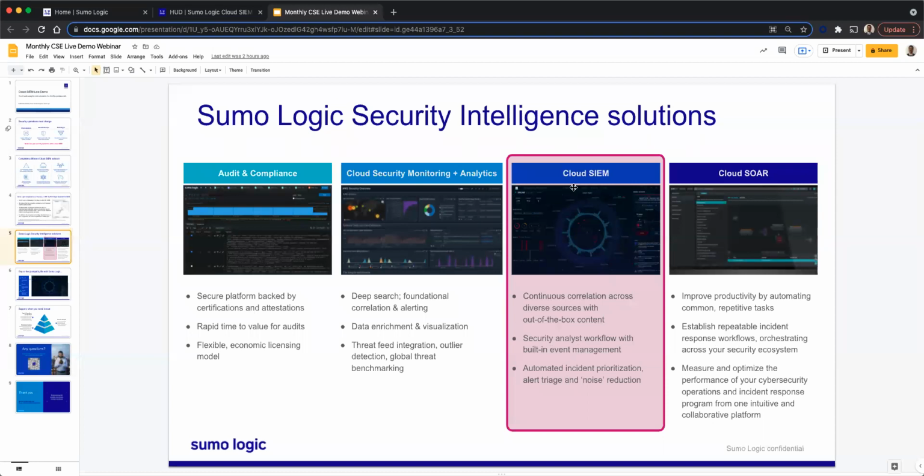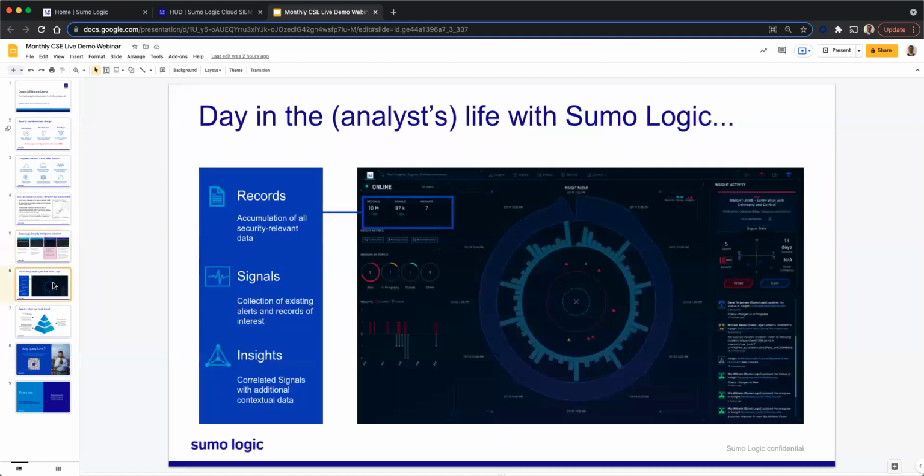So let us look at the cloud SIEM, which is the focus of the webinar today. Before I get on to the SIEM interface, I would like to quickly show you the 3 major areas that we would like to discuss.